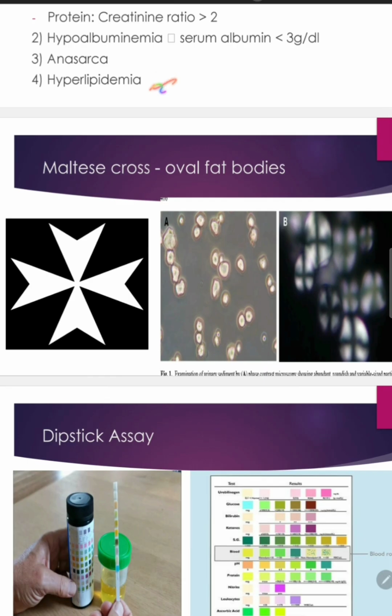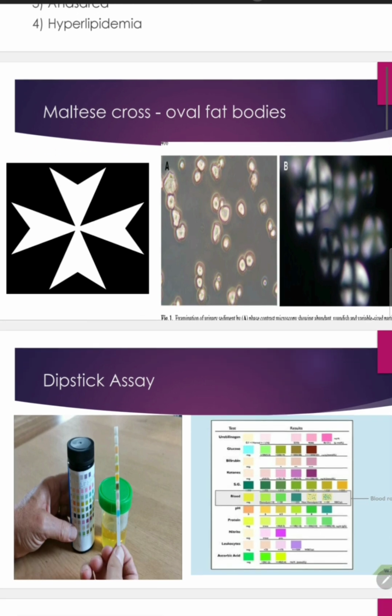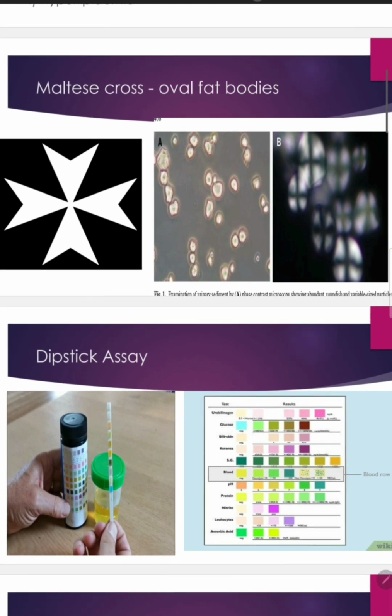Now, since there is hyperlipidemia, a lot of lipids would be synthesized by the liver. Now, where will these excess lipids go? They'll also be excreted in the urine. So, what will we get to see? We will get to see something called lipuria. Along with our proteinuria, we'll also have lipuria in these cases. So that's what the picture demonstrates here.